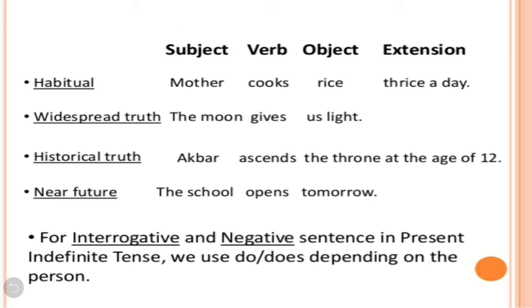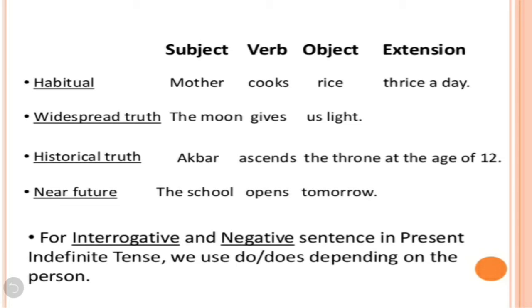Like habitual, I was speaking about habitual truth. Habitual truth means which happens every day. Almost it's the truth of this earth. Mother cooks rice thrice a day. Then the widespread truth, which is accepted all over the world. The moon gives us light.